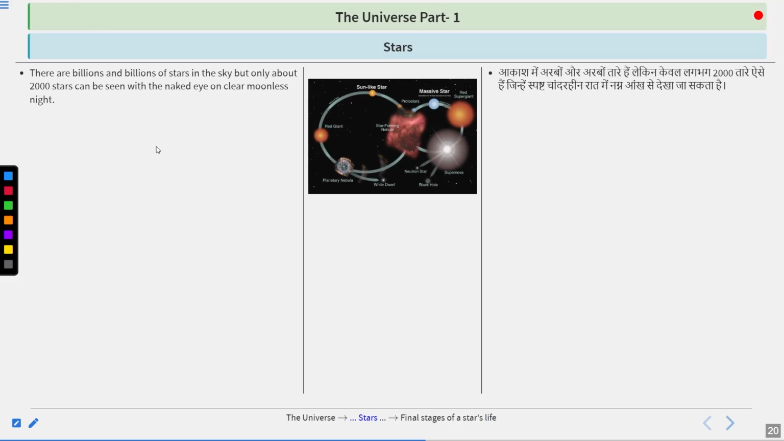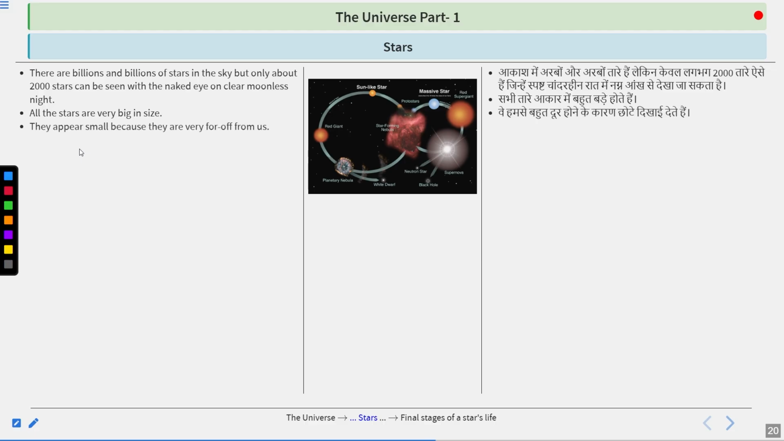There are billions and billions of stars in the sky, but only about 2000 stars could be seen with the naked eye on a clear moonless night. So from Earth, even if we use our best eyes, we could only see 2000 stars. We could not see beyond it. All the stars are very big in size. They appear small because they are very far off from us. In reality they are very big, but we are seeing them just as a dot because they are very far from us.